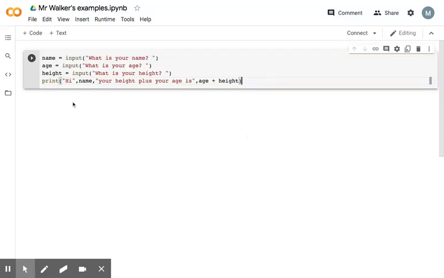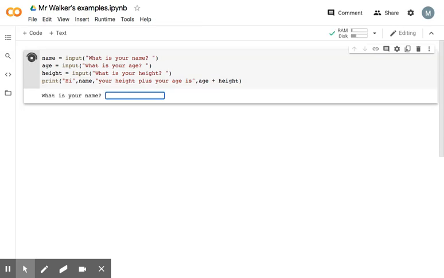Okay, so we have a piece of code here which doesn't work properly. We run it. It's going to take a moment to start, but when we run it, it's going to ask for a name, age, and height, and then it's going to do a little bit of maths, and it's going to return the wrong answer, and hopefully that'll be obvious.